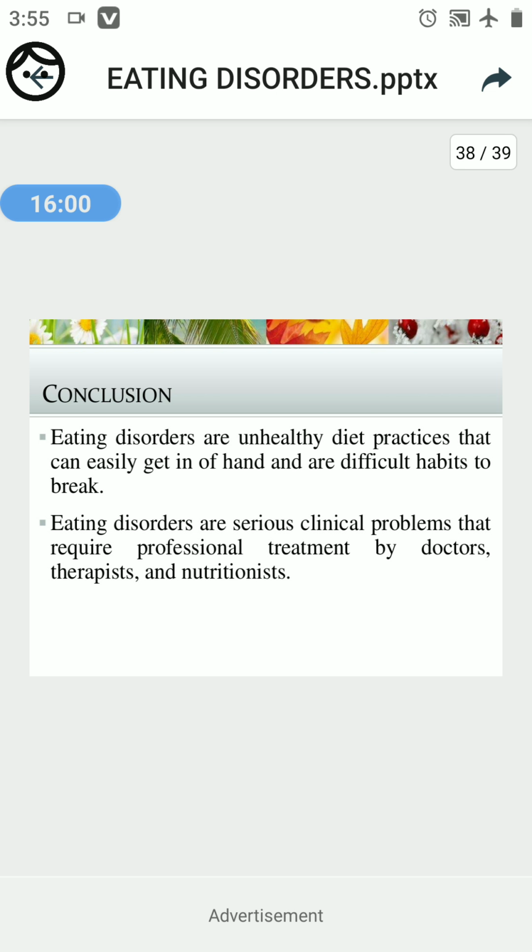Next, eating disorders are serious clinical problems, and for this problem we require professional treatment by doctors, by therapists, and also by nutritionists.